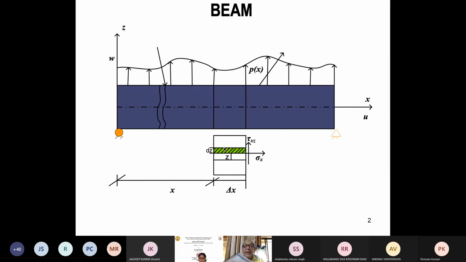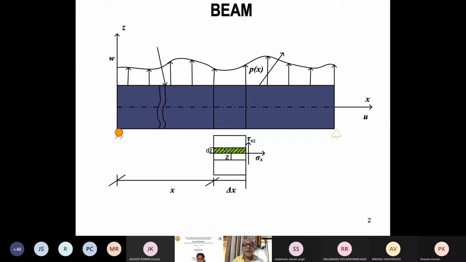So plate is a two-dimensional materialization of a beam. First you understand beam, and then you go to plate. So plate is a very important element. Again, it is a three-dimensional body.